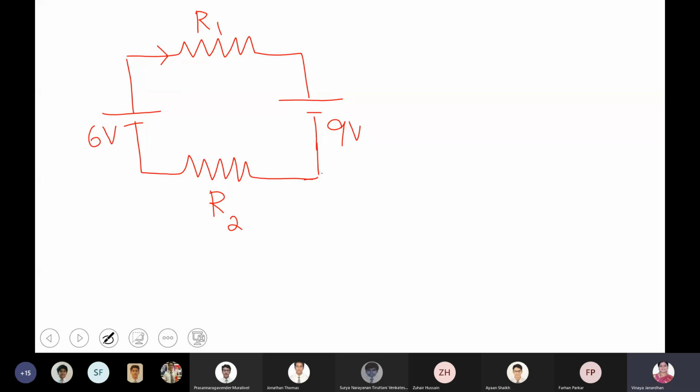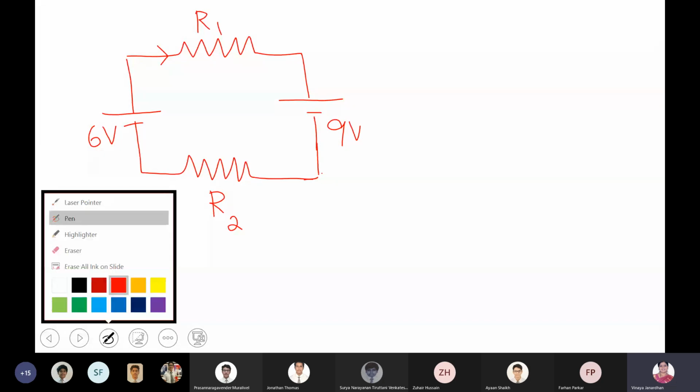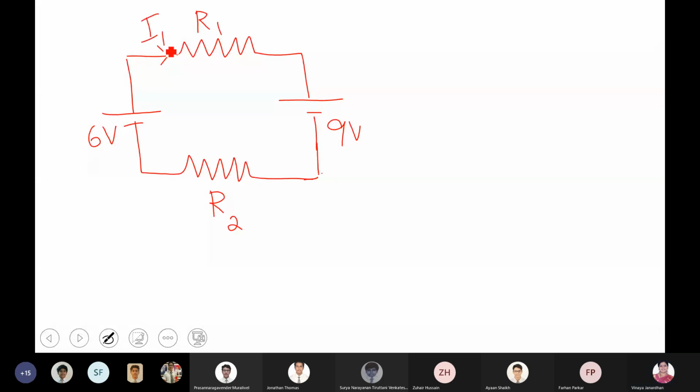Let me take the same current, then you understand that. Draw this, boys, just as an example. A rough diagram is enough, boys.